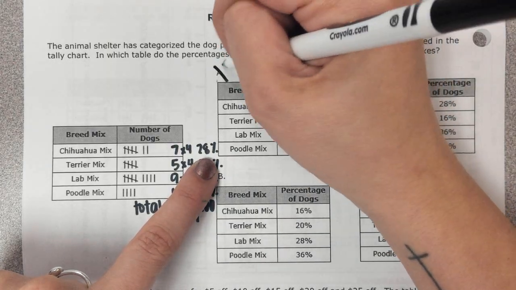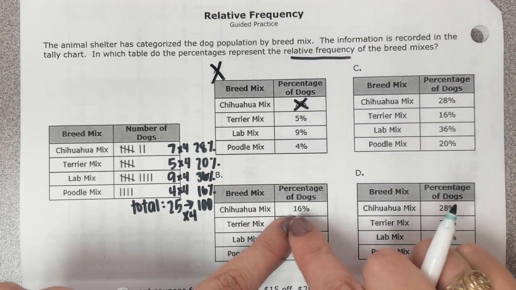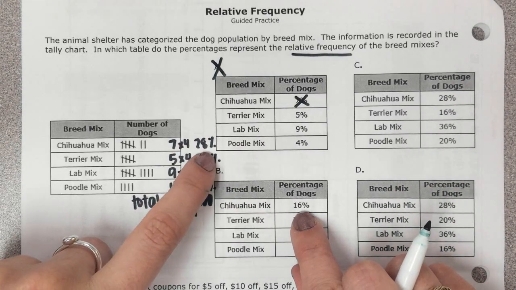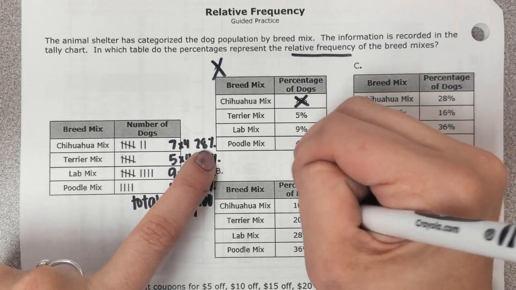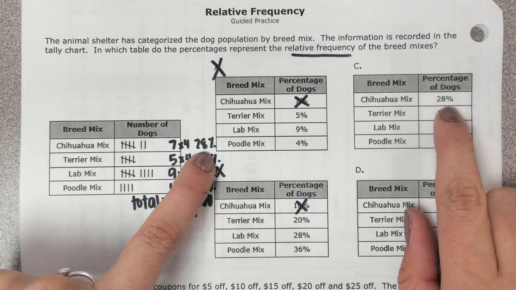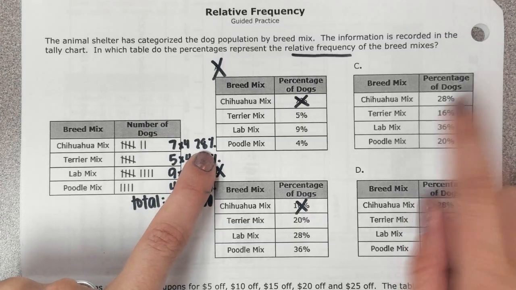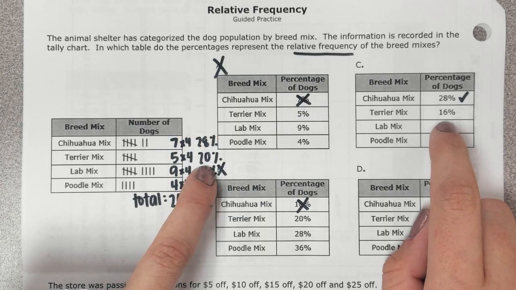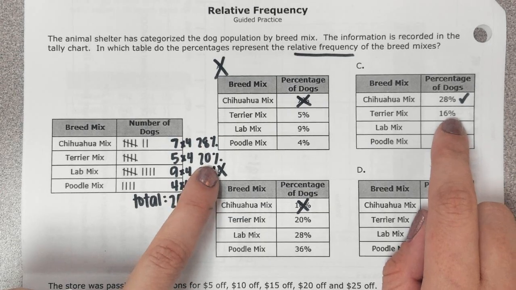So that can't be right. It can't be A. Then let's go down here and look at B. For B, it says that my Chihuahua mix is 16%. That doesn't match 28, so it can't be B. Answer choice C, I see Chihuahua mix for both says 28%. Good so far. But the Terrier mix on answer choice C says 16%, but we found